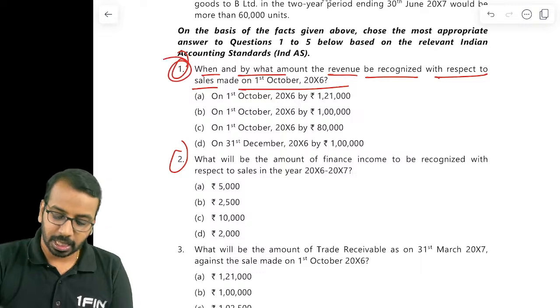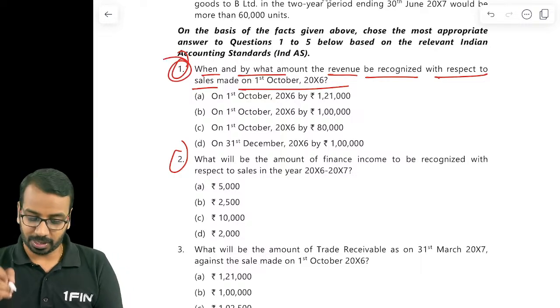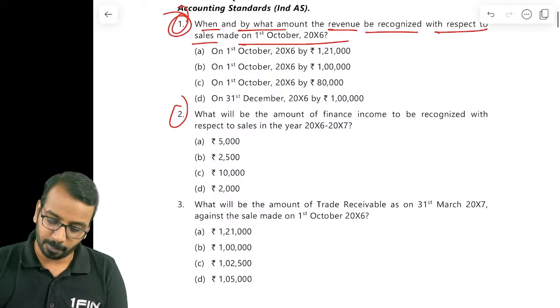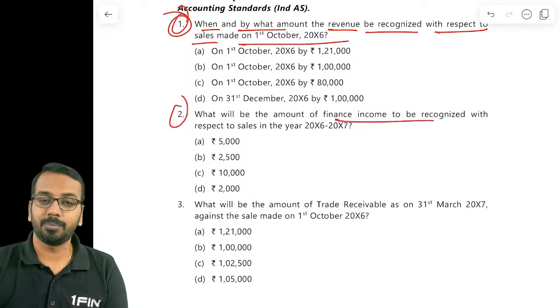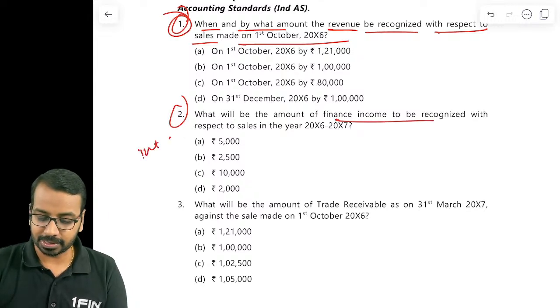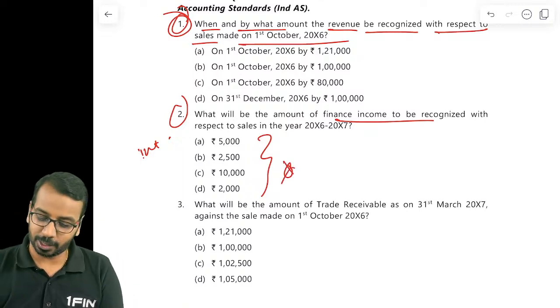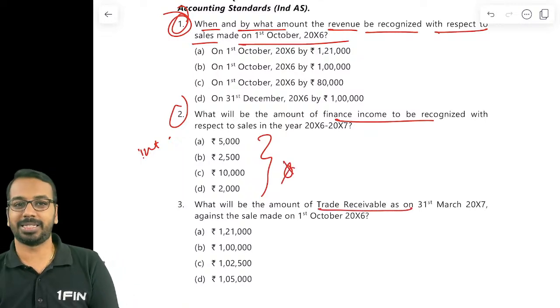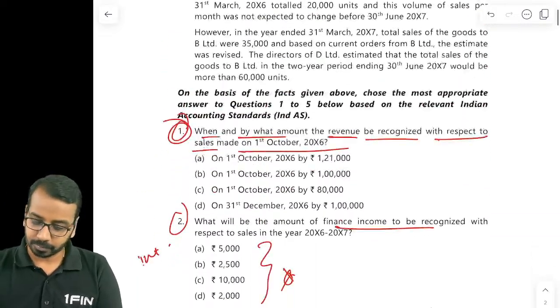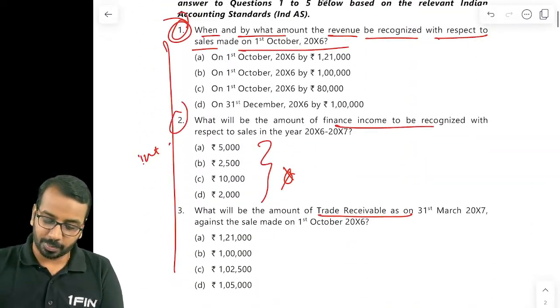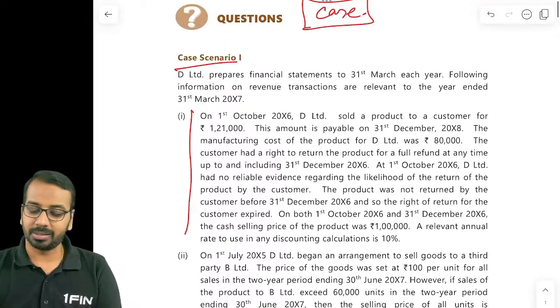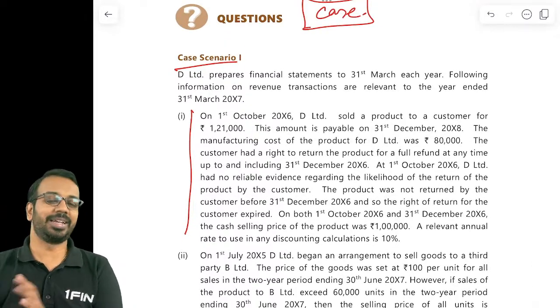So here, when should they recognize revenue? That is the first part. Then second, what will be the amount of finance income? So there is definitely a finance income, and because there is no zero option, there has to be a finance income. Then what is the amount of trade receivables, right? So keeping these three questions in mind, we'll go back and see what the case is, and as we read, we'll get the answers as well.